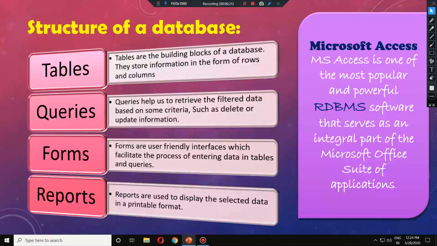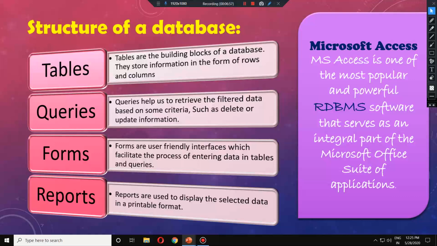What is MS Access? As we already know, it is one of the powerful RDBMS software. And we need not install it separately, because whenever you install MS Office, if you don't go for the other options or selections, by default these 4-5 features or sub-softwares of MS Office get installed automatically, like MS Word, MS Excel, MS PowerPoint and MS Access.